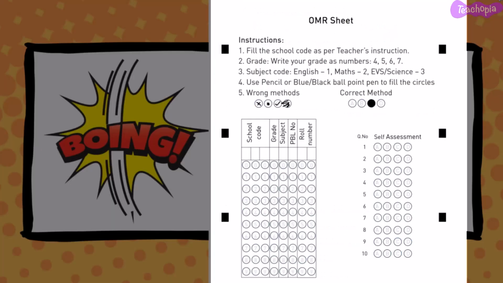The OMR sheet at the end of the PBL gives the students practice to fill out the same when they give competitive exams.